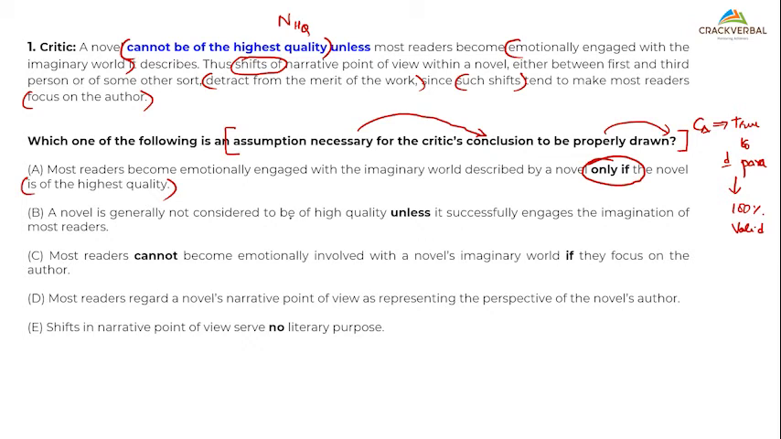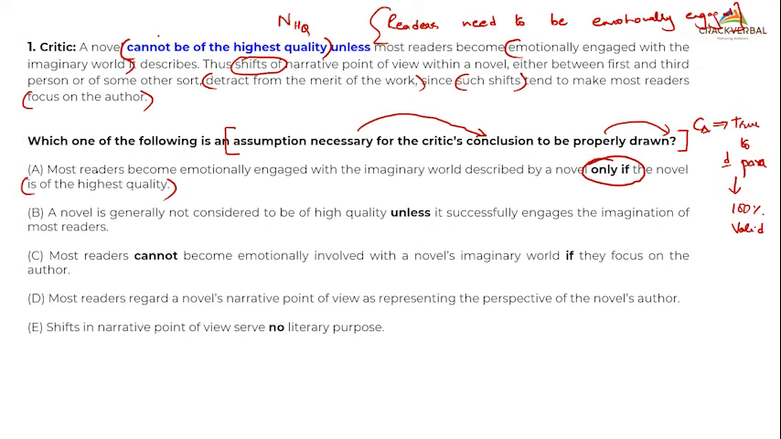There are students who selected this. I'm fine because you saw the word cannot and you saw the word only if. But what is right and left of only if? What is the order? Pay attention to the order. In the first one, I am saying that my novel cannot be of highest quality unless the readers are emotionally engaged with the imaginary world. So it implies that readers need to be emotionally engaged. Everyone agrees? It needs to be emotionally engaged. They need to be. If they are not, then the novel cannot be of highest quality.